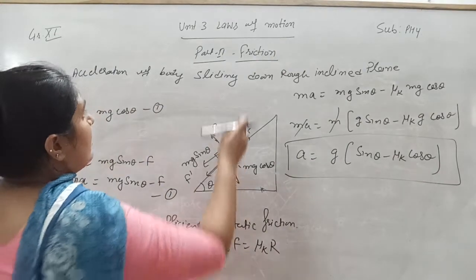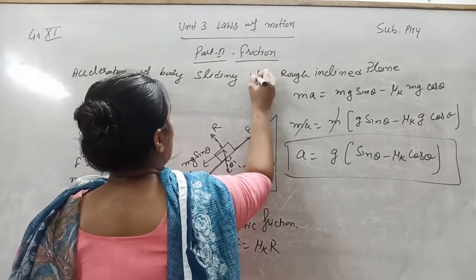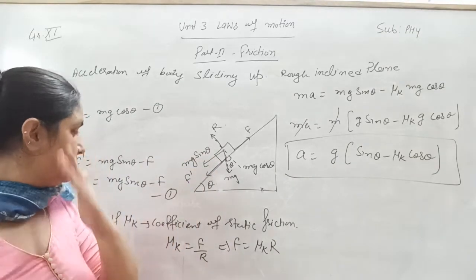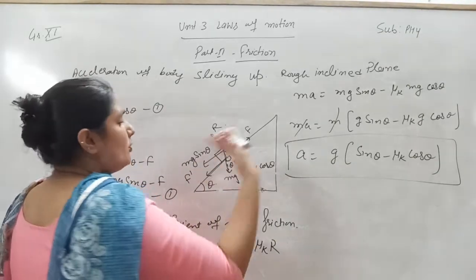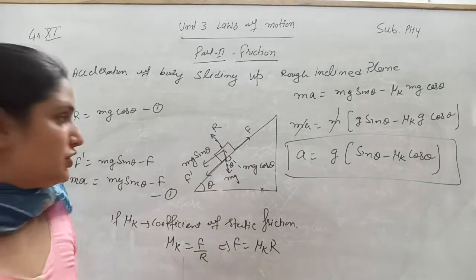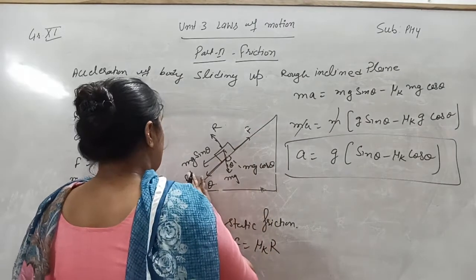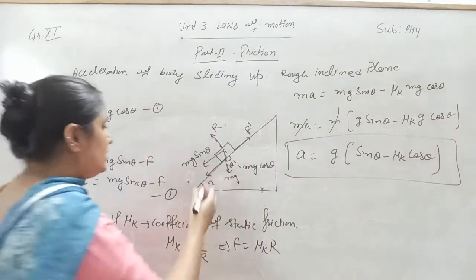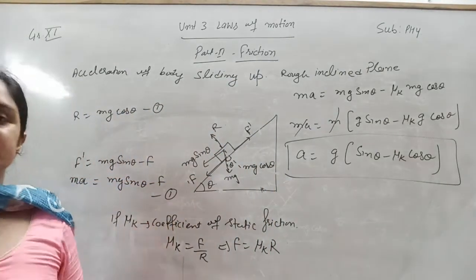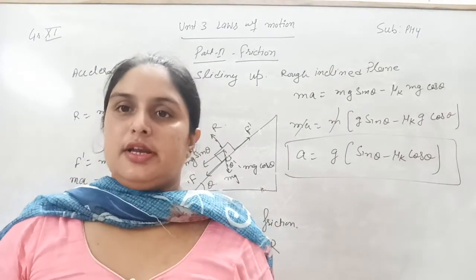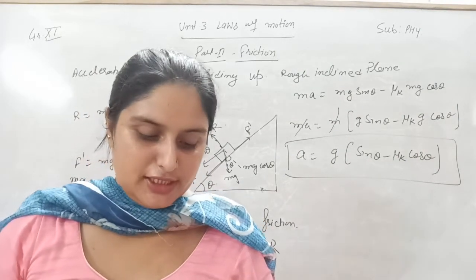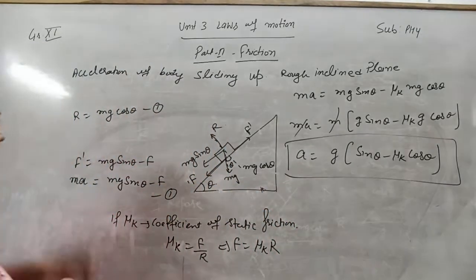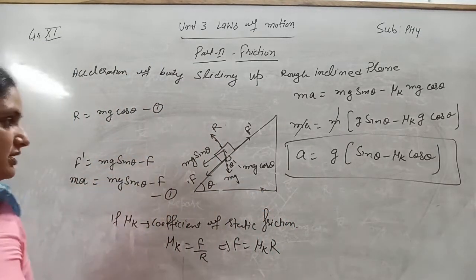Now next, if the object is sliding up, what will be the changes here? I am going to make the changes here. In this case the object is moving in the upward direction, means the net force F dash is acting in the upward direction, and the frictional force is acting in the downward direction. So in this way you will write R is equal to mg cos theta, same.